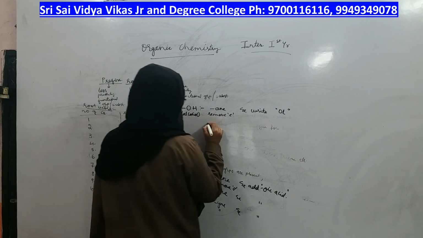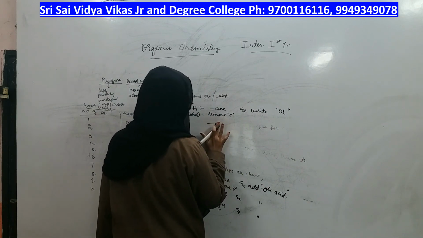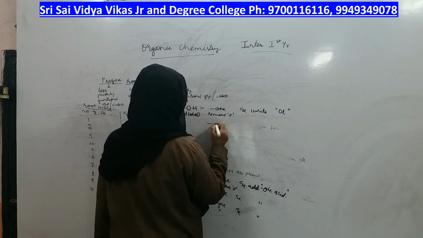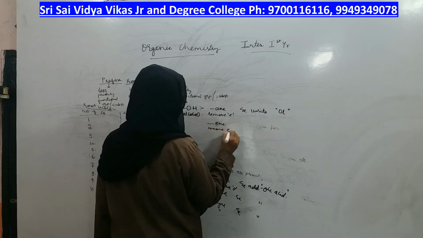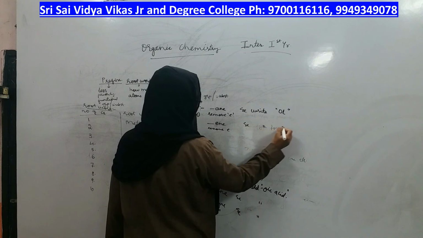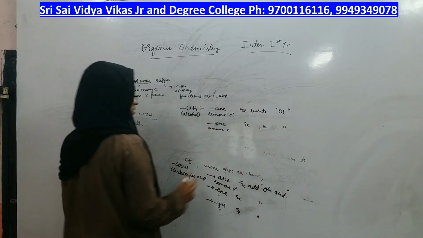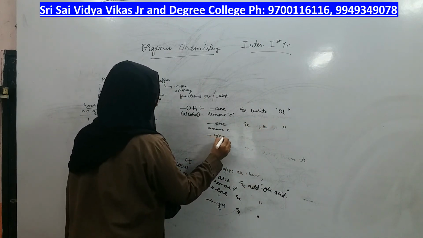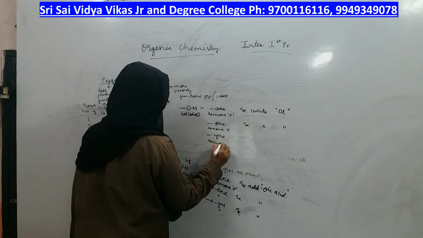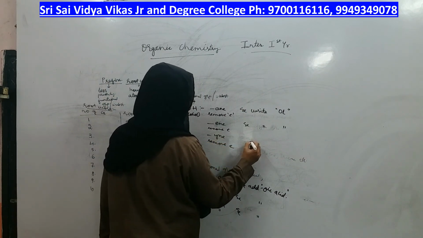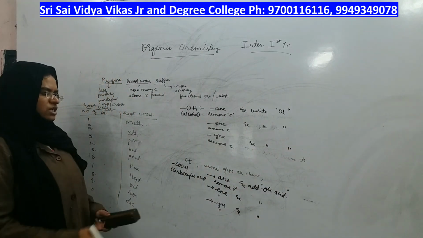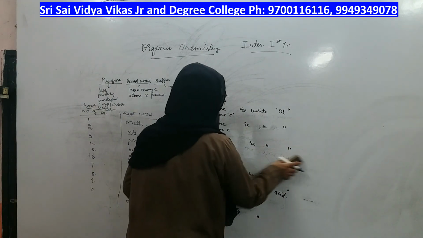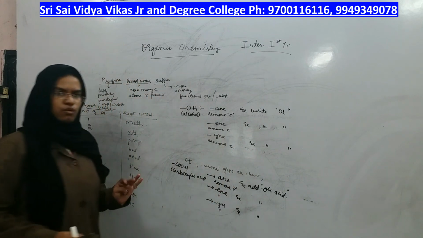If it is ene, same way, remove E and write OL. If it is ine, same, remove E and write OL. So if alcohol is the functional group, you should use the suffix OL.